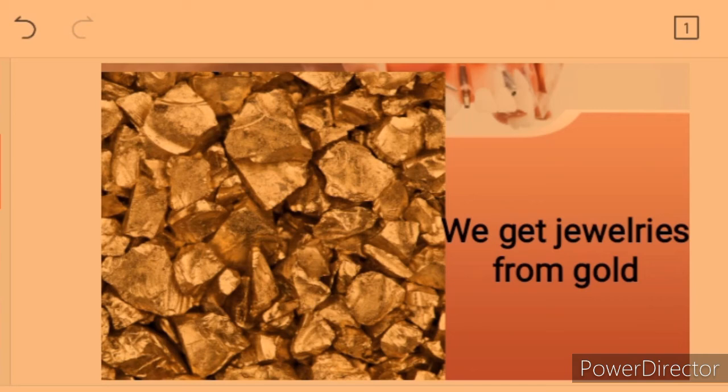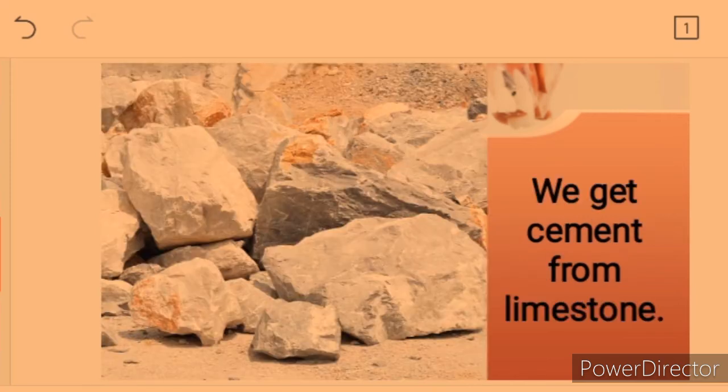Now this is gold. We can get gold in Oshun, Mina, and Kwara. And we get jewelries from gold. Now the next one is limestone. We can find limestone in Abeokuta, Borno, Sokoto, Benue, Gombe, Calabar, and we can get cement and some other materials from the limestone.